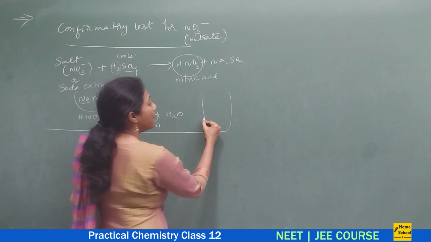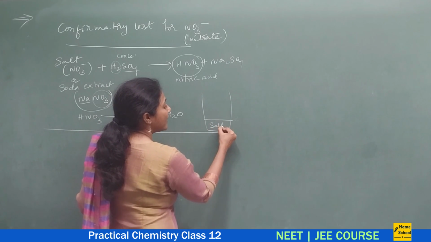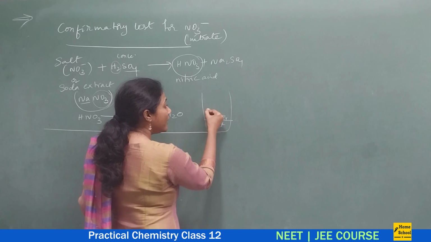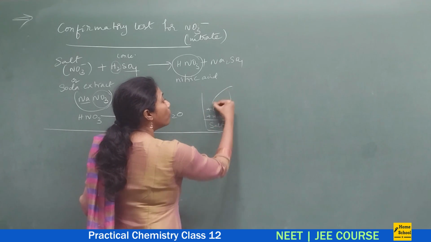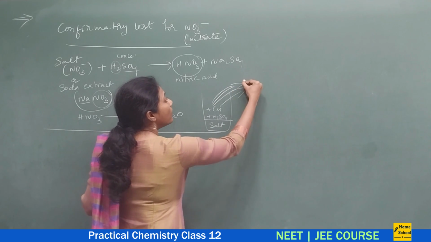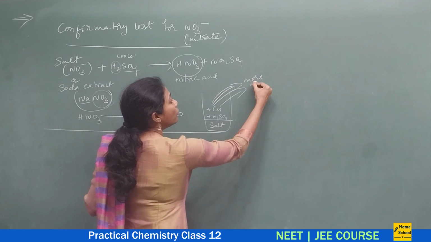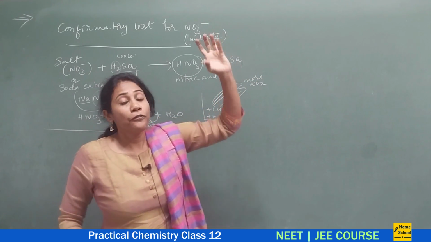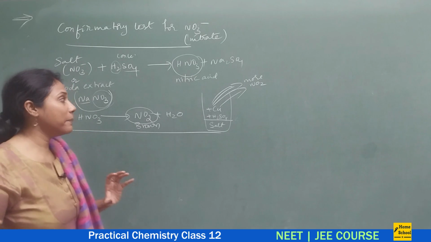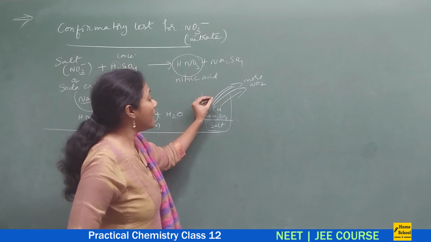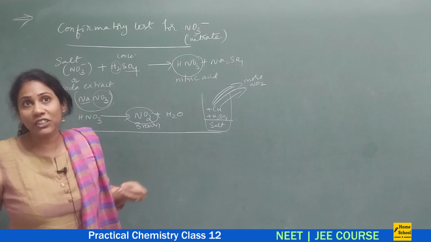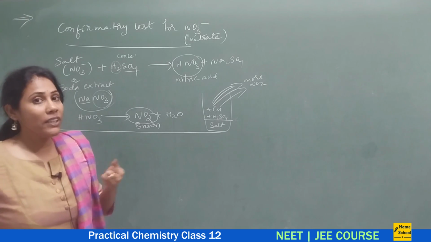Say you have taken a salt containing nitrate, to that you added H2SO4, and upon that if you add copper, you will observe more and more bright fumes, because copper makes the reaction faster. It facilitates the reaction to happen in a better, faster way.